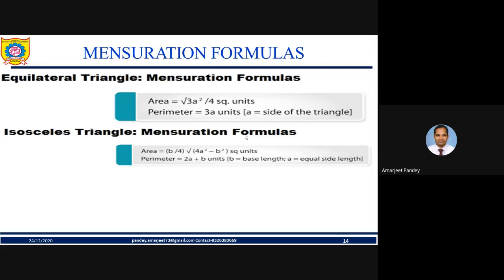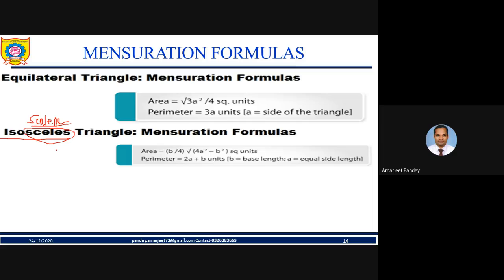Again, isosceles triangle we are talking about. See, there is a very big difference, my friend, I must tell you. Here I am talking about isosceles. In the previous slide I discussed the scalene. Hope you are understanding.